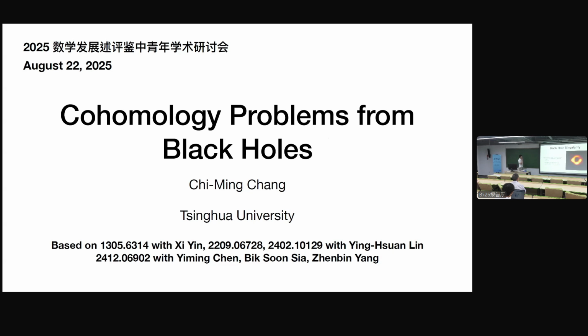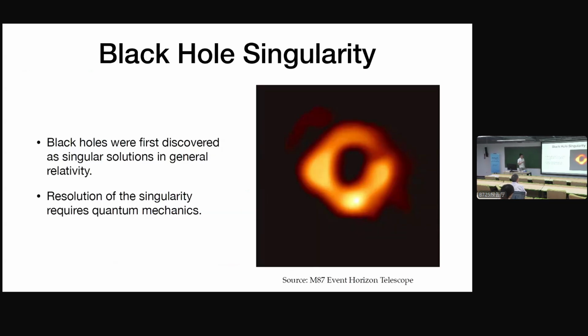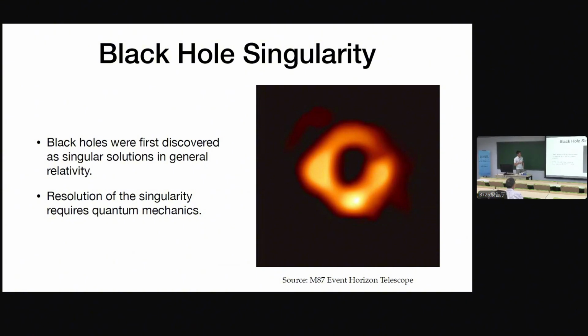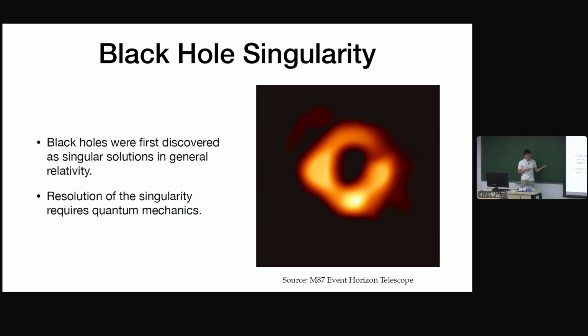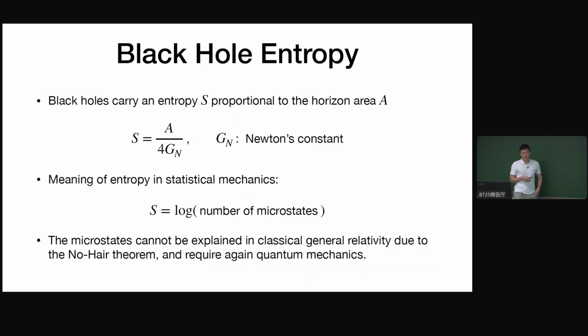First, we all know that black holes were first discovered as a singular solution in general relativity. And usually people expect that the resolution of the singularity requires quantum mechanics. The singularity cannot be resolved purely within the classical general relativity framework. Another very important signature is that the black hole carries a large entropy, proportional to the horizon area, and following from the Bekenstein-Hawking formula.